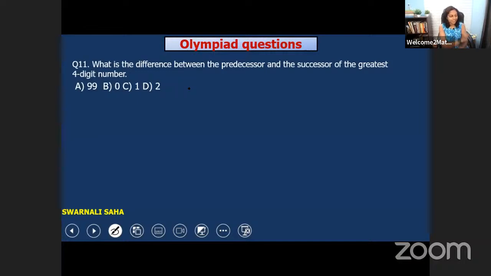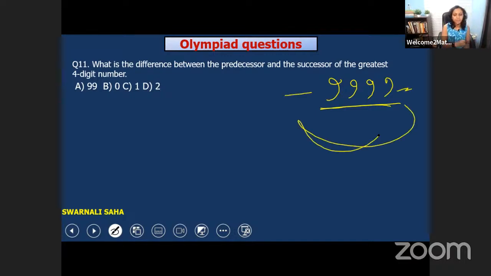Now the next question is, what is the difference between the predecessor and the successor of the greatest 4-digit number? Can you tell me? What is the greatest 4-digit number? It's 9999. Now we have to find out the difference between the predecessor and the successor of this number. Try to solve this first, then I will show you the answer. All the best.